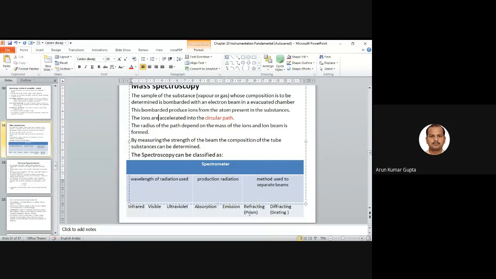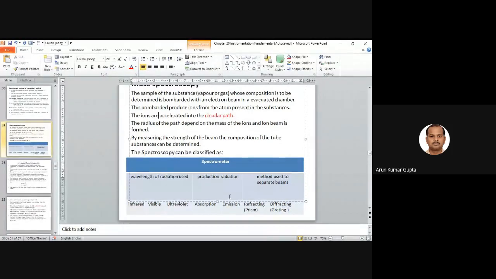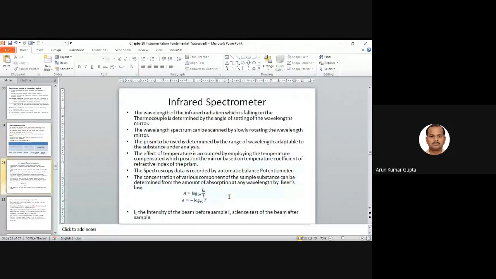Refractive means this is a prism. Prism means it will separate the light. Diffractive means this is a grating, right? So first, let's say, we have infrared spectroscopy.